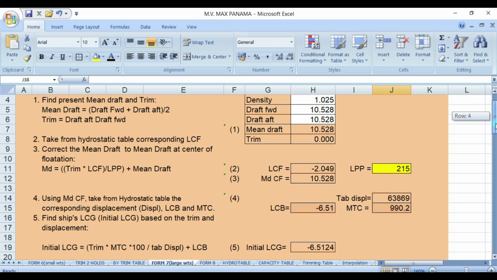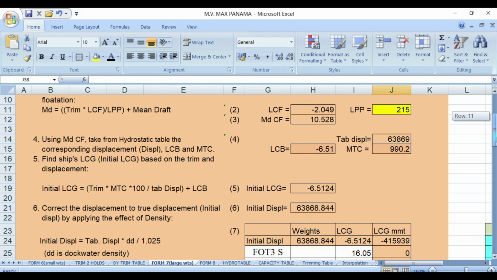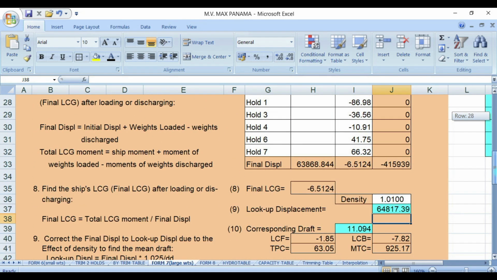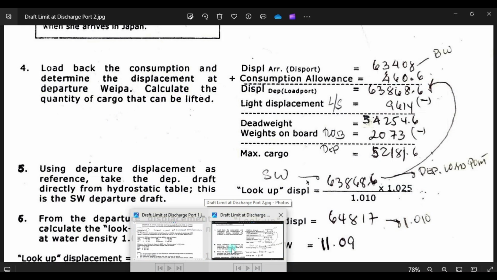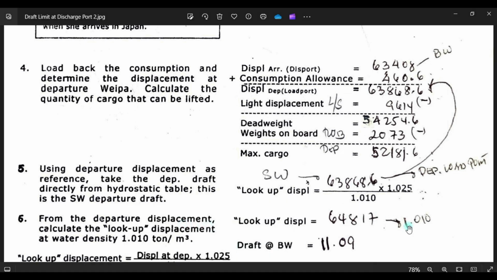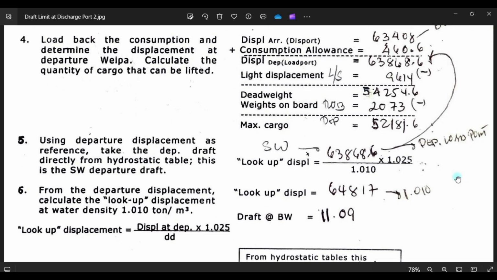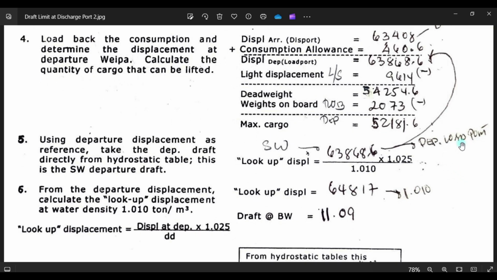What will be in brackish water? Okay, check. Departure load port. This will be 11.09.